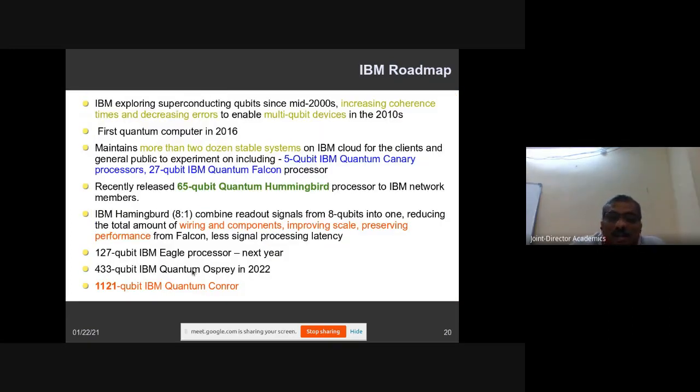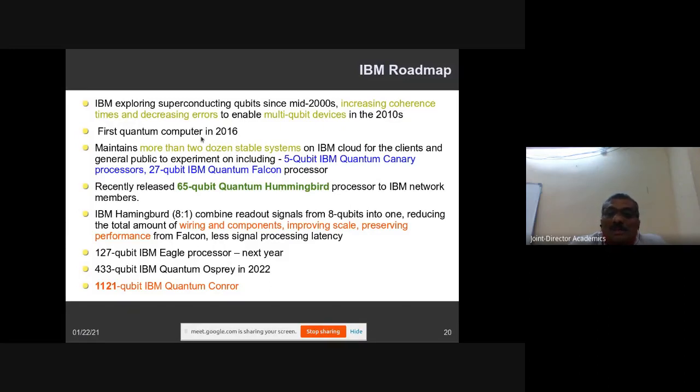IBM has not just recently entered. From 2000 onwards, it has been working on studying superconducting qubits. In 2010, it came up with a multi-qubit device, and in 2016, it released the first quantum computer into the market. In the recent period, it has more than two dozen stable quantum computing machines. All those machines are available in the IBM cloud and are made available to the clients.